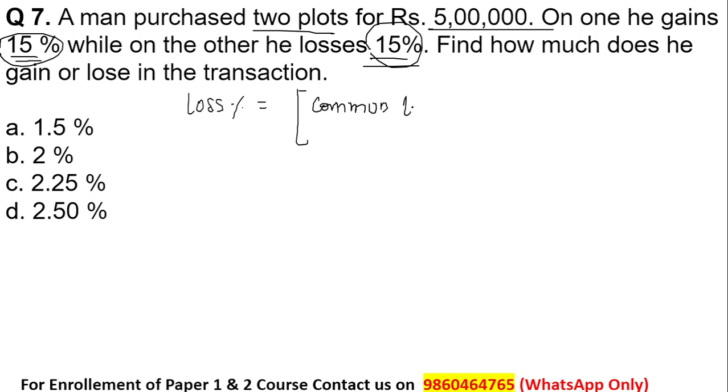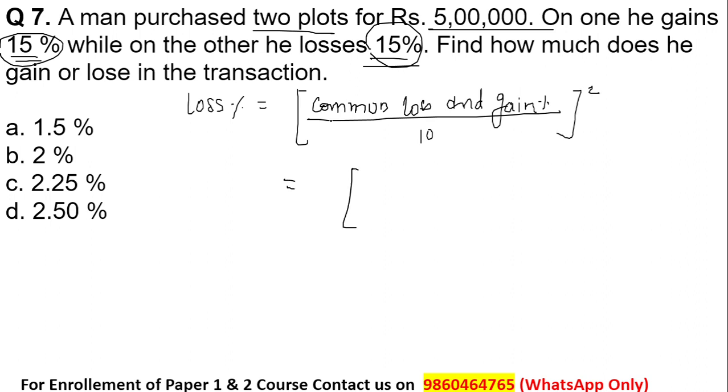common loss and gain percent divided by 10 raised to 2. So here the common loss and gain percent given is 15. 15 is the loss as well as the gain for the person on two different plots. So 15 divided by 10 raised to 2. 5 3s are 15, 5 2s are 10. This will give me 3 upon 2, raised to power 2.